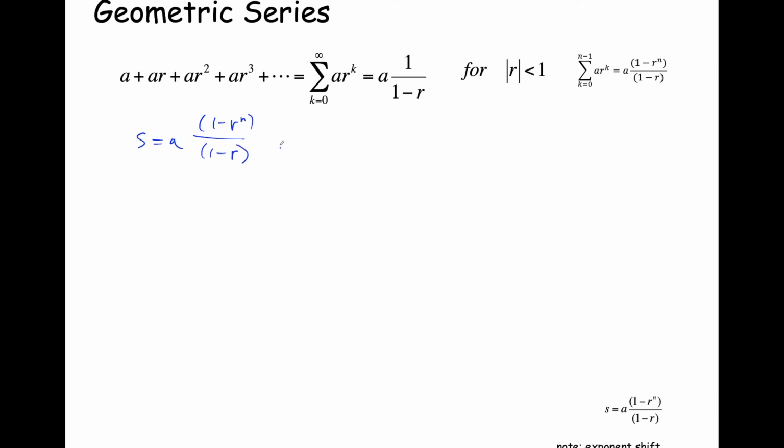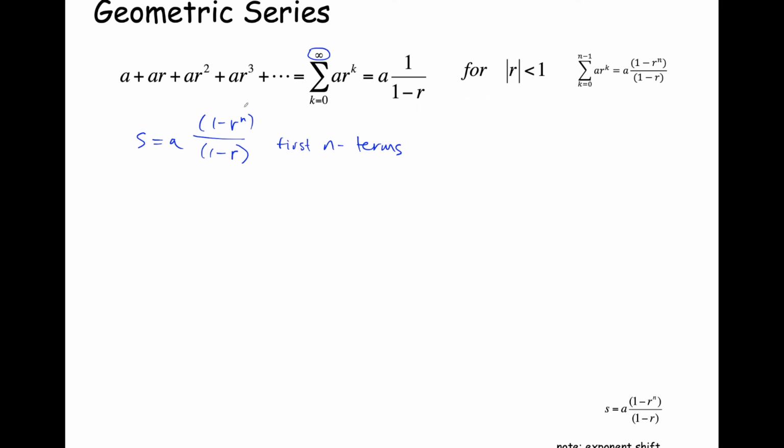Now that's for the first n terms, and we didn't set a value for what n is. And so we're going to show when you carry this to an infinite series, an infinite number of terms, that means let n get really big, that's going to change to this expression, a times 1 over 1 minus r. Now, of course, this is the case if the magnitude of r is less than 1.